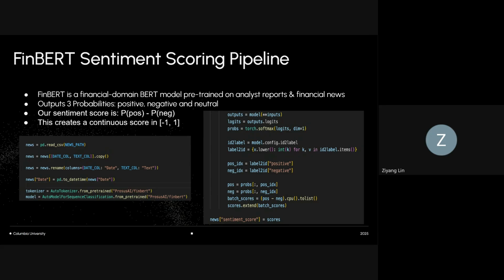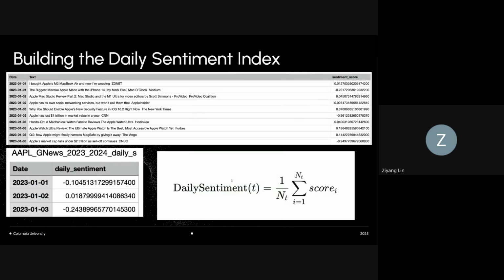And the next slide: after generating a sentiment score for each news headline, we convert them into a usable time series signal. Each date has many headlines, so instead of looking at them individually, we simply average all the sentiment scores for that day. This gives us the daily sentiment index shown in the table below. Positive values indicate an overall optimistic news tone, while negative values signal more negative news days. This daily index is what we later compare and correlate with daily stock returns.